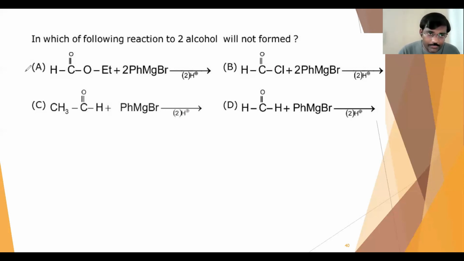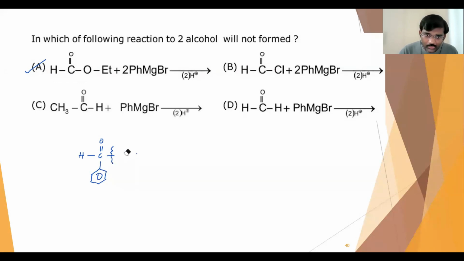Now in the case of A, first there is C double bond O, and that is reacting with phenyl magnesium bromide. So the phenyl carbanion, first one phenyl group will attach here. Then automatically the OEt, that means the ethoxide group, will come out of it.